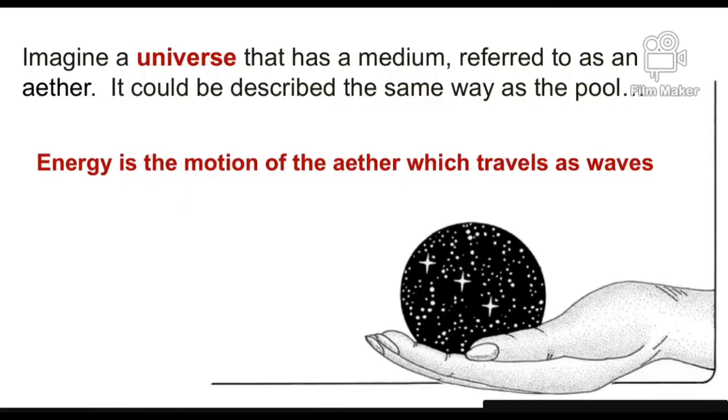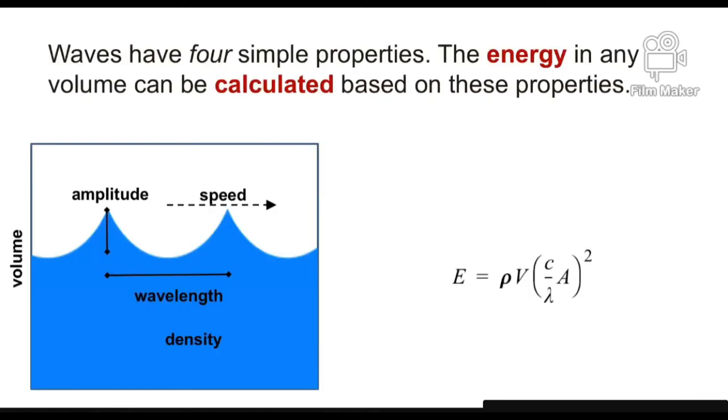Now let's imagine a universe that has a medium, right? The medium is the same thing as the water wave in the pool, but in the case of the universe, it's referred to as an ether, and if an ether exists, it could be described the same way as the pool. Energy is the motion of the ether which travels as waves.